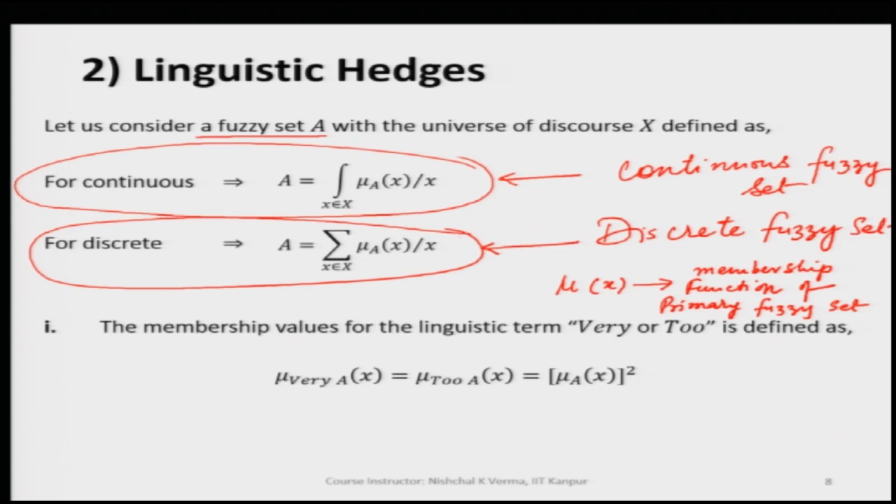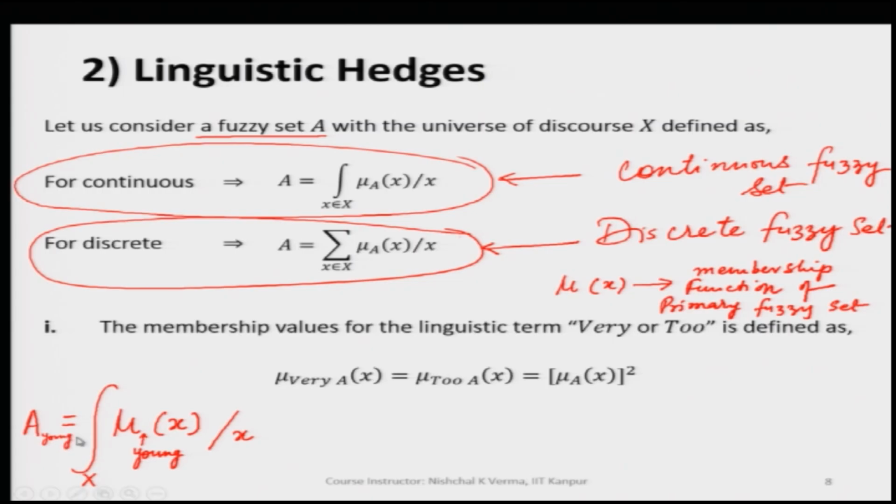So, if we have mu x for a primary fuzzy set, then let us say we use a hedge. For example, let us say this mu x has been used for young. It means we have a fuzzy region or fuzzy value which is represented by a fuzzy set A, and this A is for young.